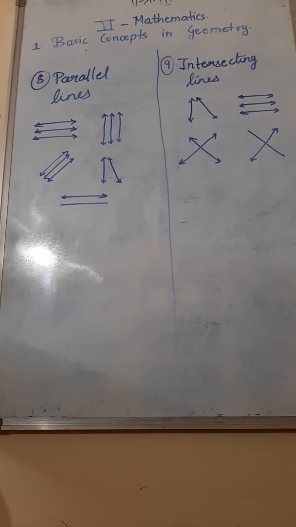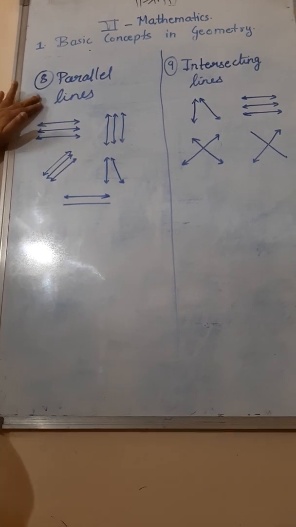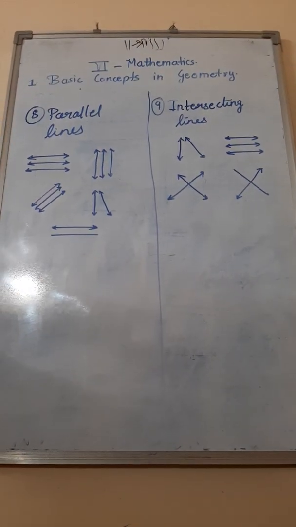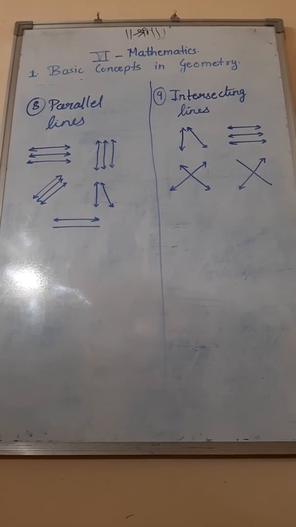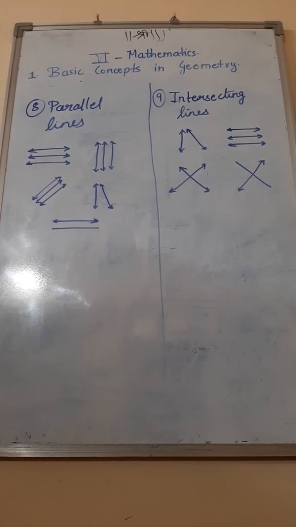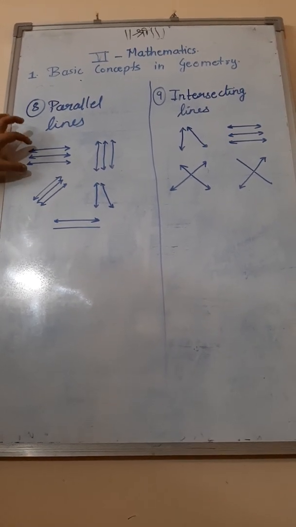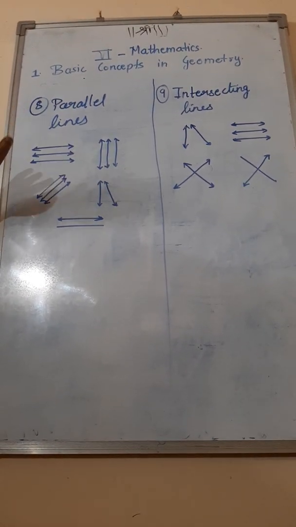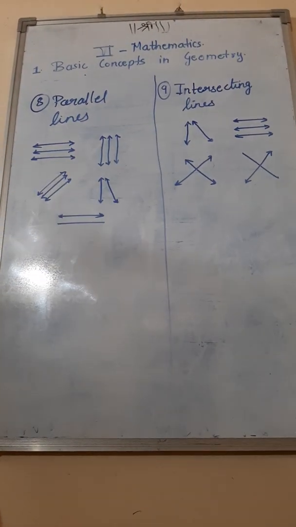So now you can see the next two concepts, that is parallel lines and intersecting lines. I think you have studied this in 5th standard, but we are just going to revise. I have drawn many lines on the board. Here you can see some lines are just passing. They are not disturbing each other. They are going in left and right direction.